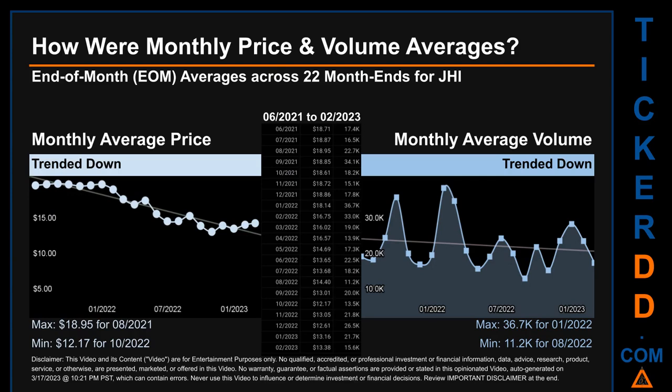How were price and volume averages for JHI? Across 448 trading days, there were a total of 22 month ends, of which monthly averages for daily price and volume were calculated. Overall, monthly price average trended down while monthly volume average trended down. The maximum end-of-month average price was $18.95 for 08/2021 while the minimum was $12.17 for 10/2020. Looking at volume, 01/2022 and 08/2022 respectively saw the highest and lowest monthly average volume at 36.7 thousand and 11.2 thousand.